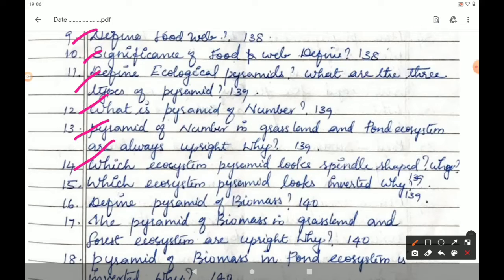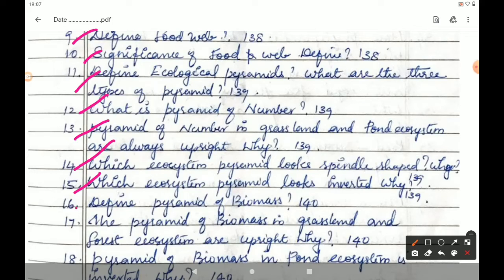Next question is the 15th question. Which ecosystem pyramid looks inverted? Why? Pyramid of number in the parasite ecosystem. The answer is given in page number 139, at the last of the paragraph, last of the page. Pyramid of number in a parasite ecosystem is always inverted. From that you start and close the bracket. In the next page, page number 140, tertiary consumer. There is a gradual increase in the number of organisms in successive trophic levels from producer to tertiary consumer.